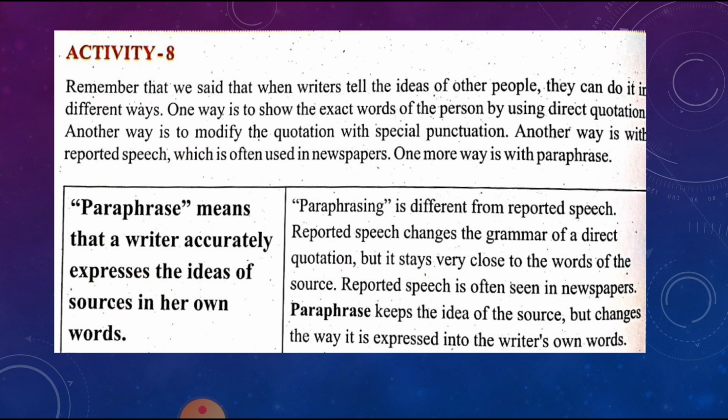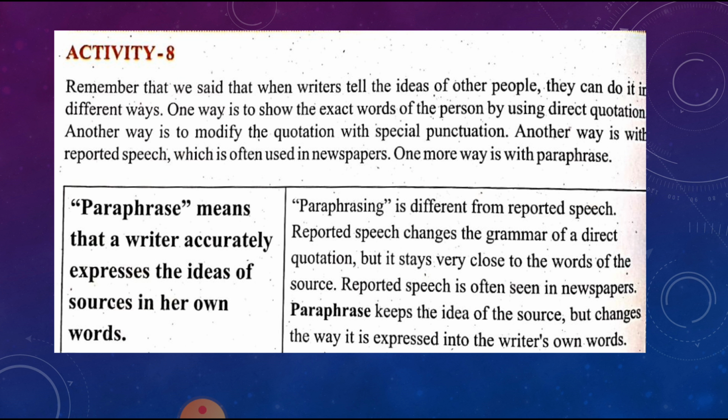Let us see what the meaning of paraphrase is. Paraphrase means that a writer accurately expresses the ideas of sources in her own language. The writer expresses the views and ideas of sources in his own words. Paraphrase is different from reported speech.